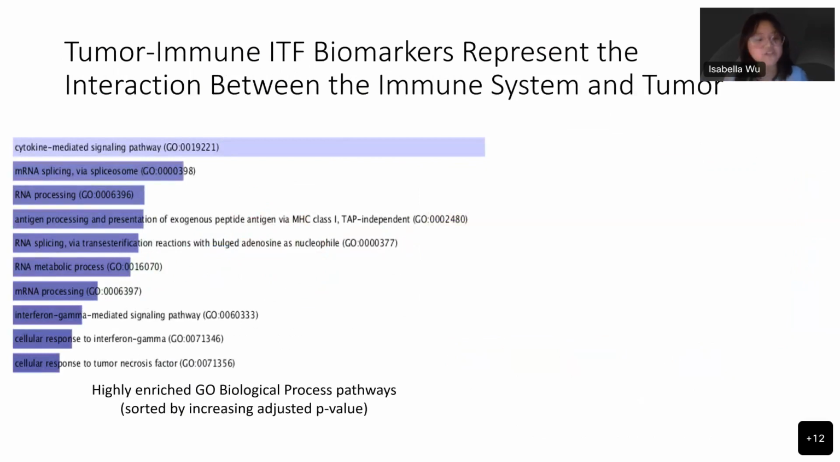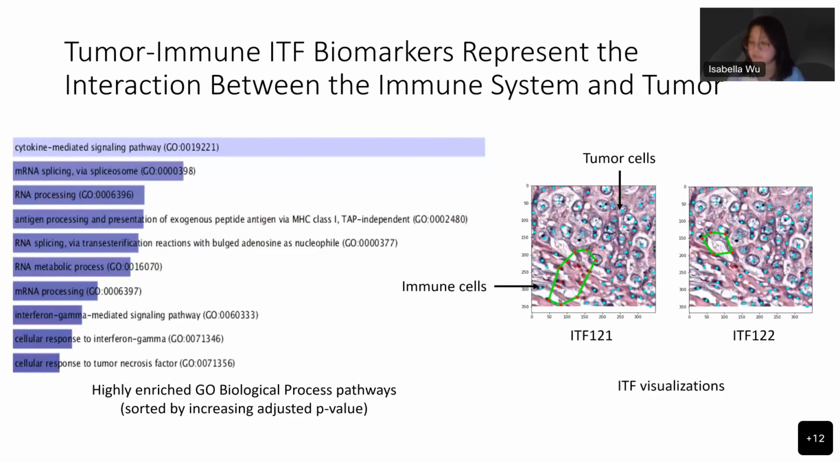cells. Additionally, they were enriched in the interferon gamma-mediated signaling pathway and cellular response to tumor necrosis factor, which are important regulators of the immune defense response against cancer. Additionally, ITFs 121 and 122, which were a part of the tumor immune markers, were visualized here. They are present at the border between immune tissue and tumor tissue.